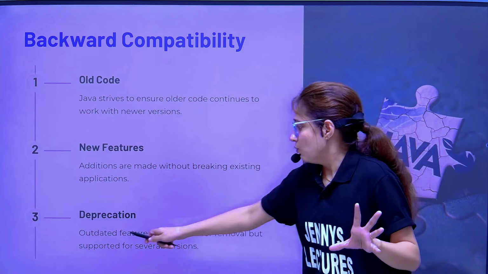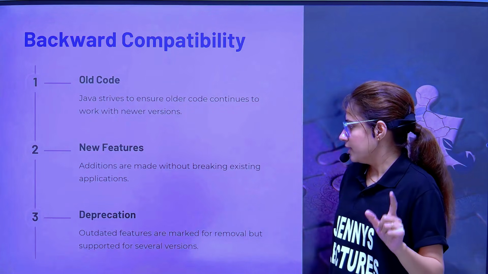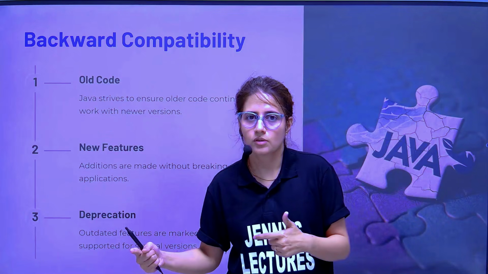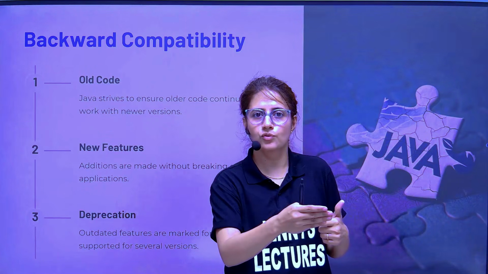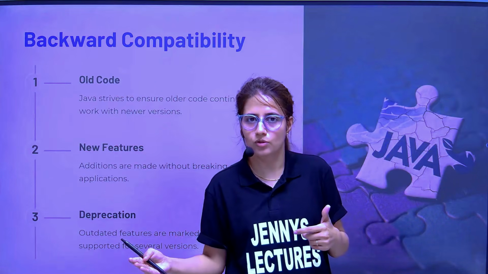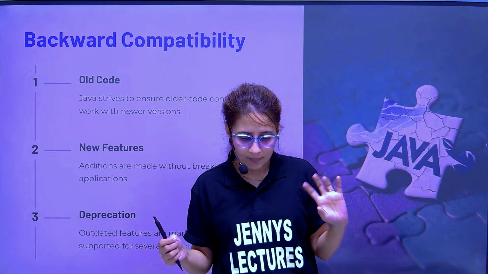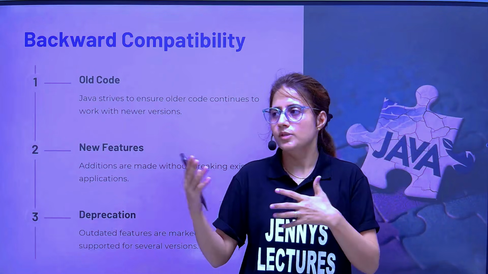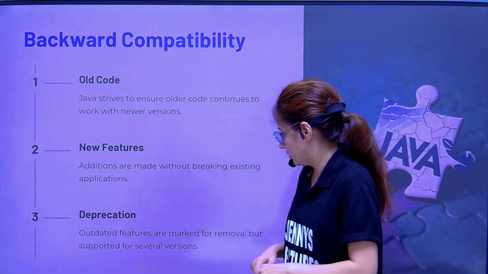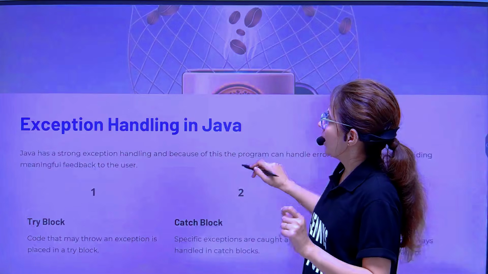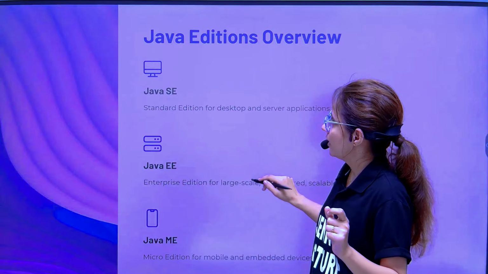So outdated features are marked for removal but supported for several versions. But right now, I guess there is no support for applet in recent versions. So there are some deprecated features also that will not be supported in newer versions. Okay, so this is backward compatibility in Java. Exception handling we have discussed.